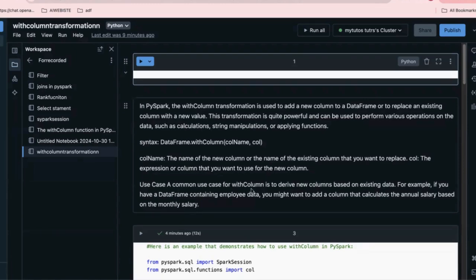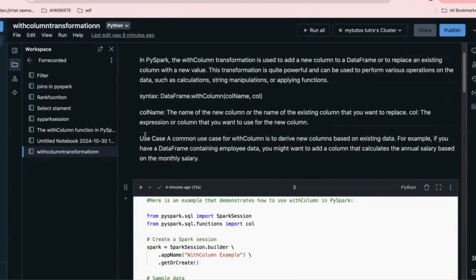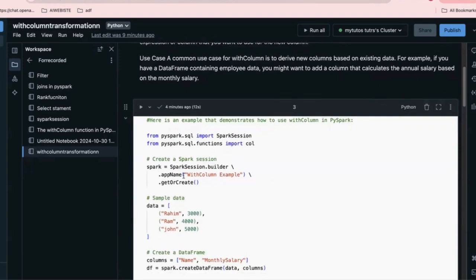In this example, we are using a common use case for withColumn: to derive a new column based on existing data. For example, if you have a data frame containing employee data, you might want to add a column that calculates the annual salary based on the monthly salary. This is just general employee data.